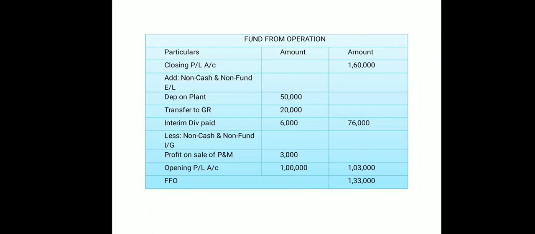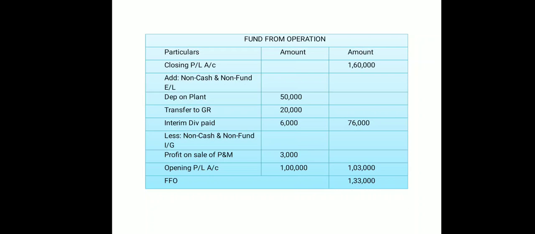One is your depreciation on plant, that is non-cash. Transfer to general reserve, again non-cash. Interim dividend paid, that is non-operating. Okay, make the total of 2,76,000 in your outer column of amount, and then from this we need to deduct non-cash and non-fund income or gain.